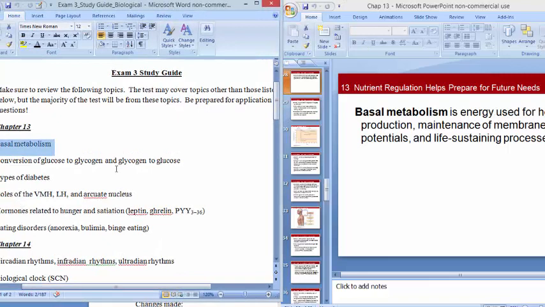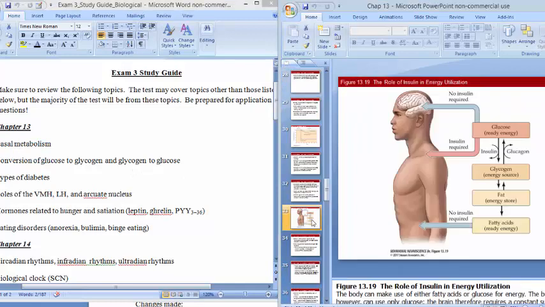Okay, conversion of glucose to glycogen and glycogen to glucose. So we have this chart here, this picture you can see, that glucose is the energy that your body likes to use, and that your brain can use it without insulin, but your body requires insulin to use it, which means that a person who has diabetes is going to have issues. More on diabetes in a second.